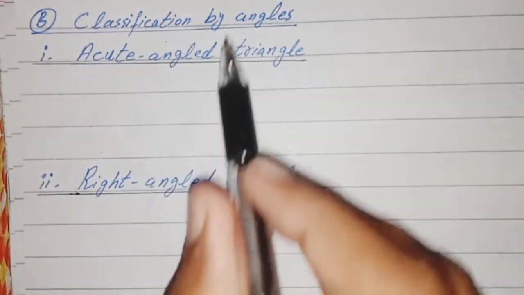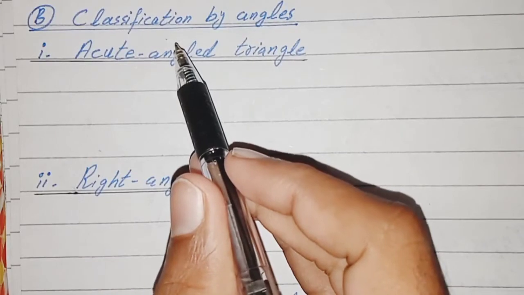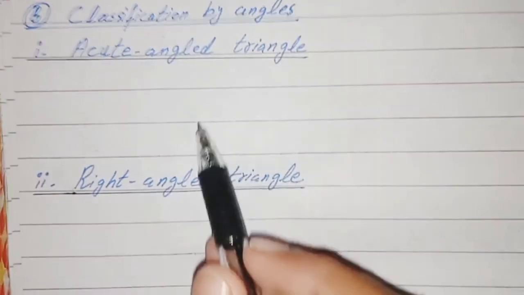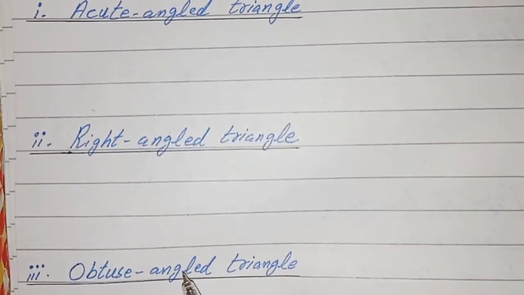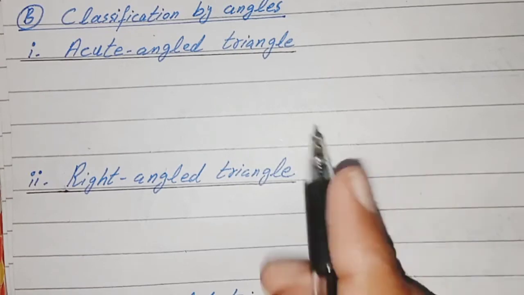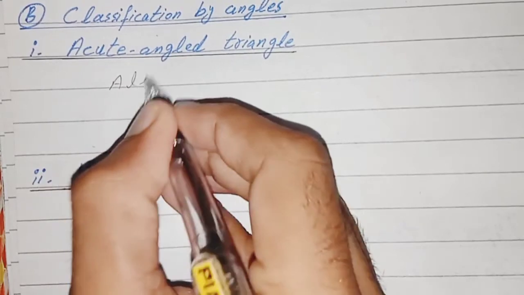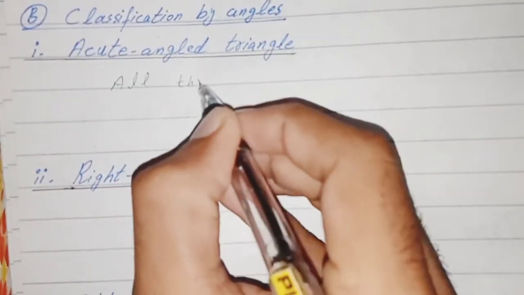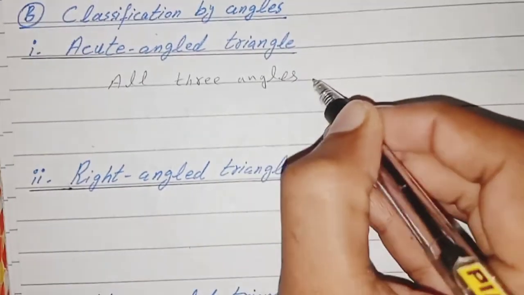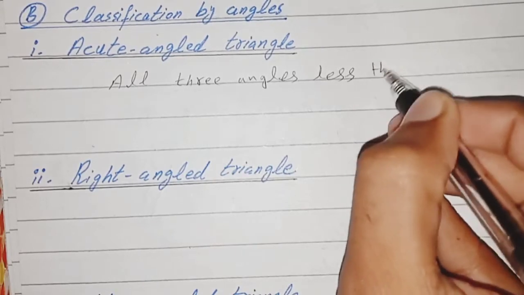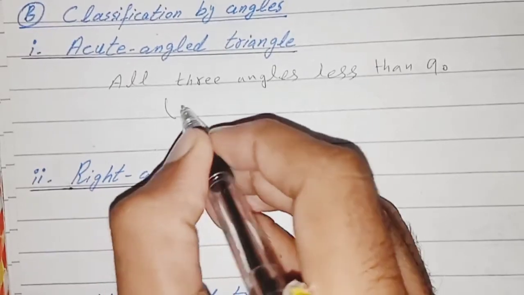Now we are classifying triangles by angles. In classification by angles, a triangle has three types: acute angle triangle, right angle triangle, and obtuse angle triangle. First of all, what is an acute angle triangle? A triangle having all three angles less than 90, meaning all three angles are acute.